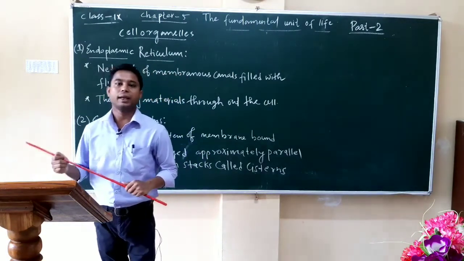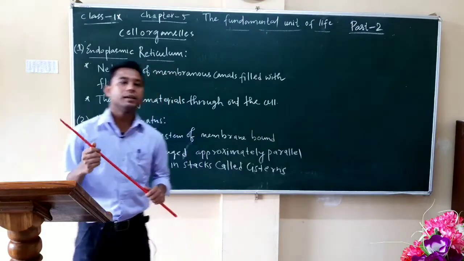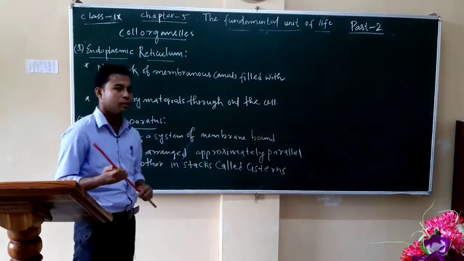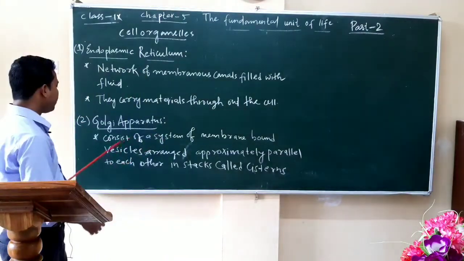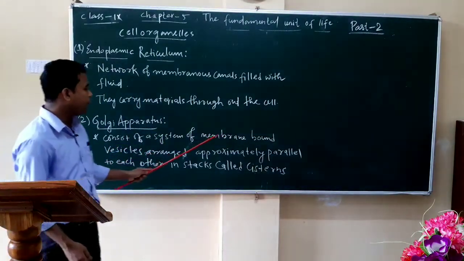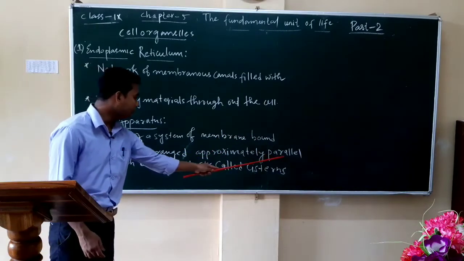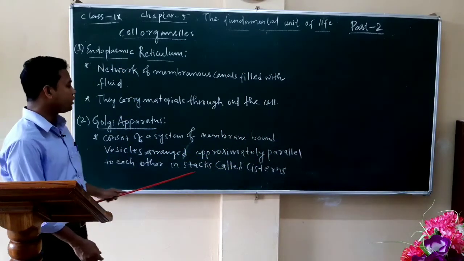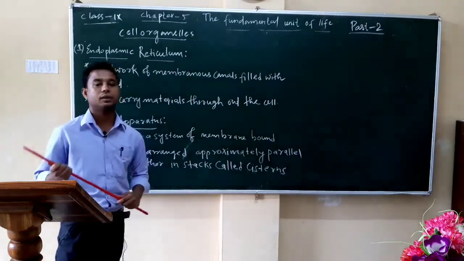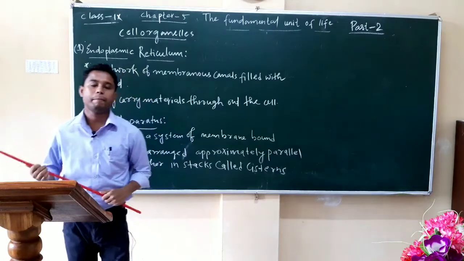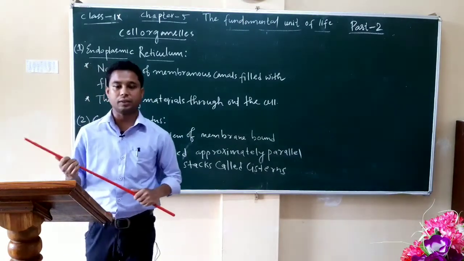Now let's move on to the next cell organelle, that is Golgi apparatus. So Golgi apparatus consists of a system of membrane bound vesicles arranged approximately parallel to each other in stacks called cisternae.